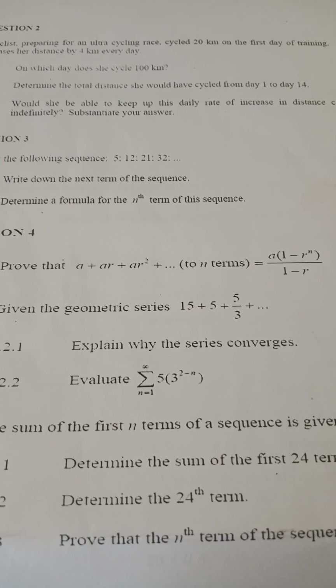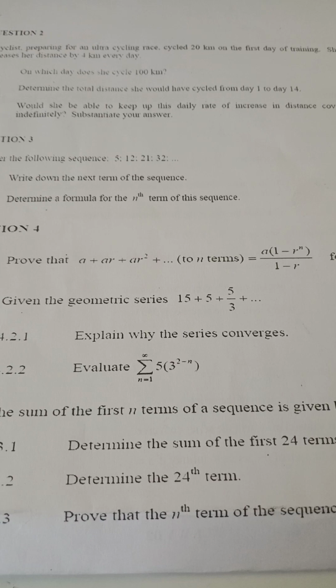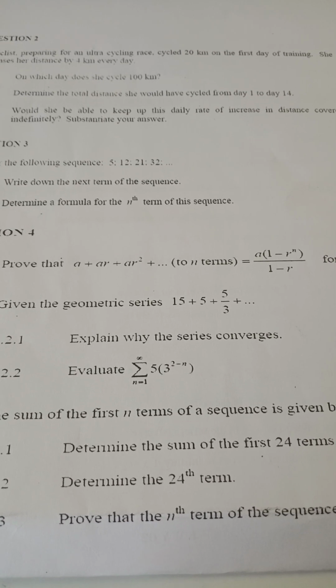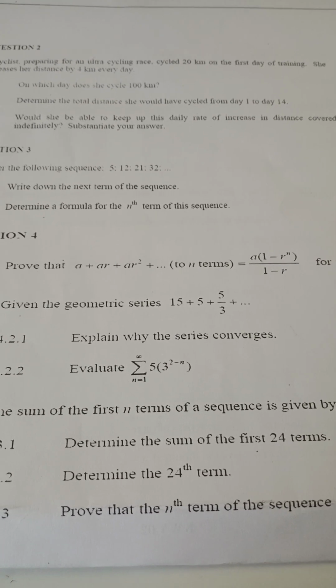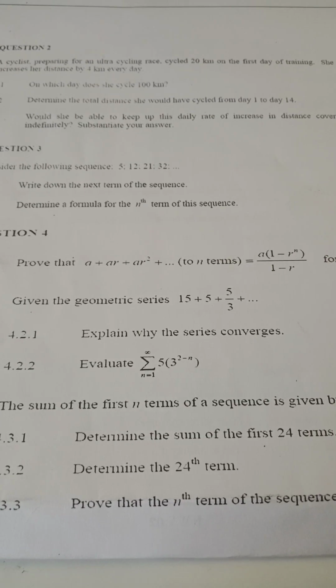And then 4.2.2, they said evaluate the sum to infinity of the sum from n equals 1 of 5 into bracket 3 to the power 2 minus n. Evaluate that.